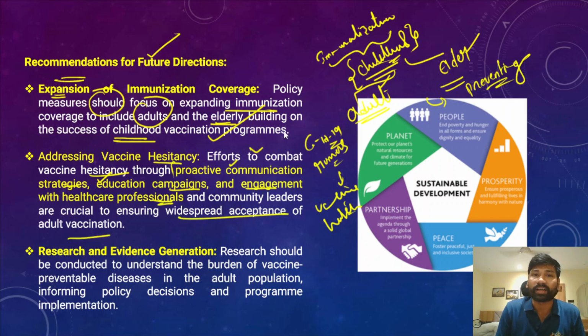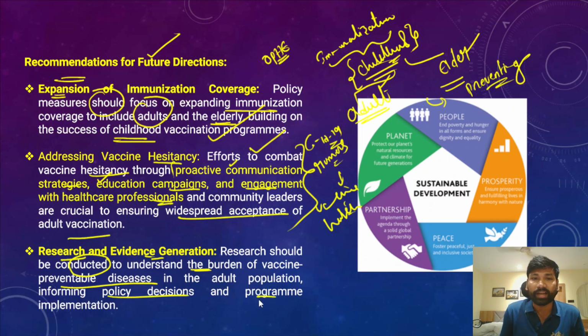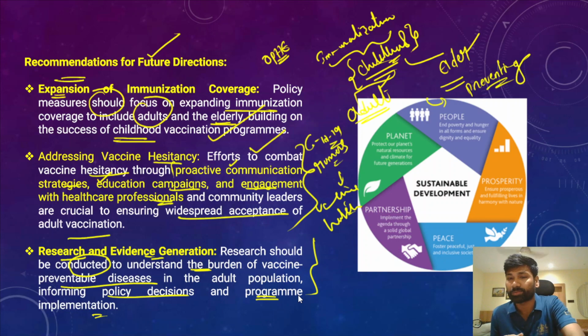acceptance of adult vaccination. See, adult vaccination is very, very important because it would reduce morbidity and mortality, and at the same time it would also reduce out of pocket healthcare expenditure in a country like India. And alternatively, we must promote research and evidence generation as well, because research should be conducted to understand the burden of vaccine preventable diseases in the adult population and inform policy decisions and program implementation. All these factors would help us further strengthen existing immunization and vaccination programs in India.